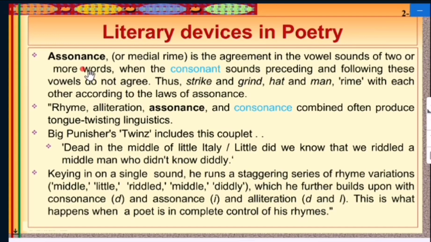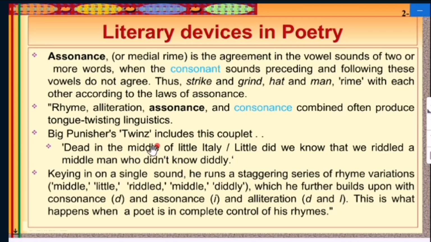Another is assonance. Assonance is the agreement in the vowel sound of two or more words when the consonant sounds preceding and following these vowels do not agree. Thus, strike and grind, hat and man rhyme with each other according to the laws of assonance. Rhymes, alliteration, assonance, and consonance combined often produce tongue-twisting linguistics.